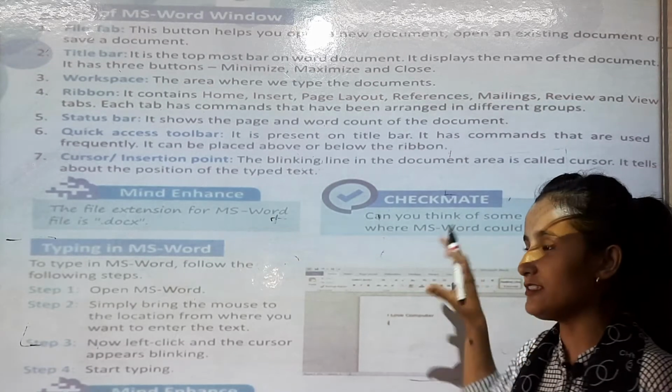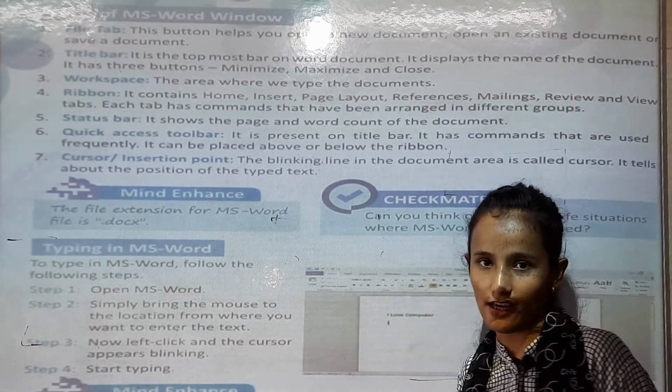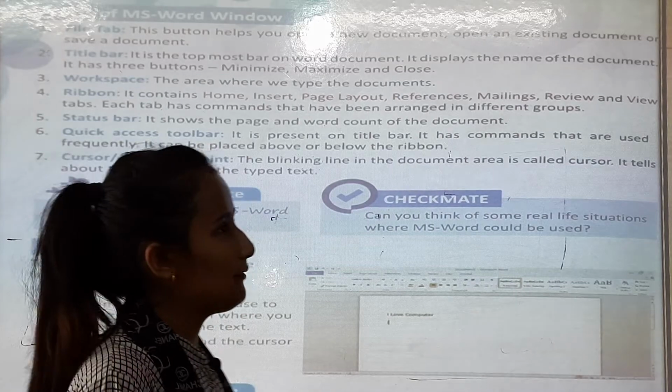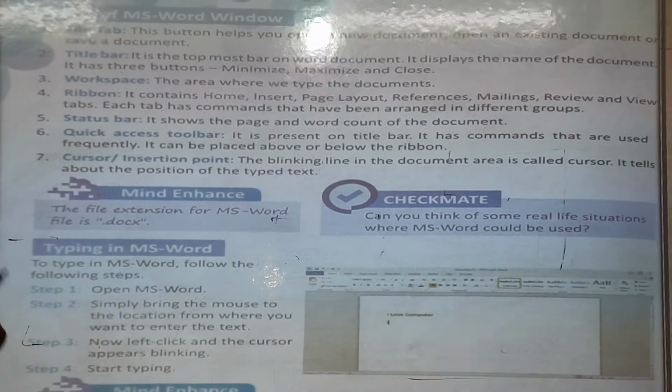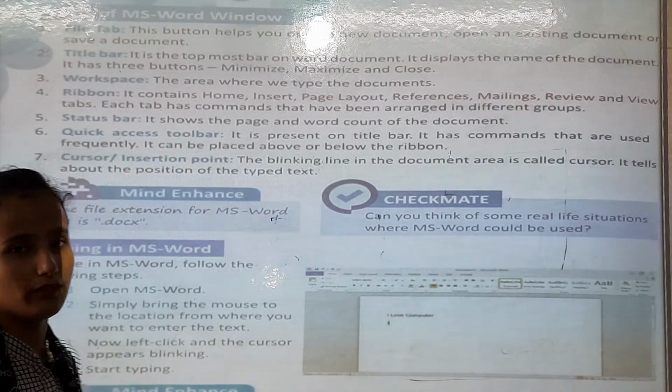So I have saved that document. मैंने उसको सेव किया है. तो आप कहाँ जाएंगे? फाइल टैब में. You can go through the File tab and you can open the document.